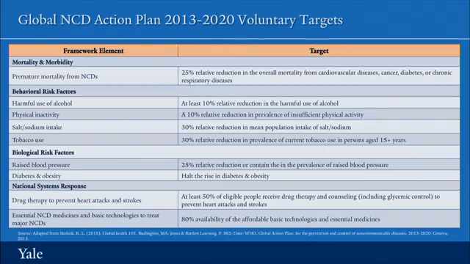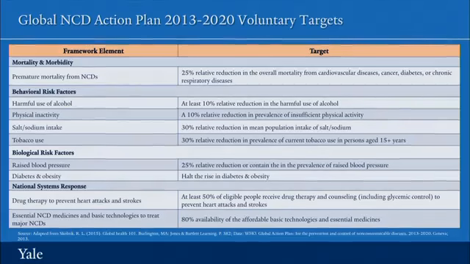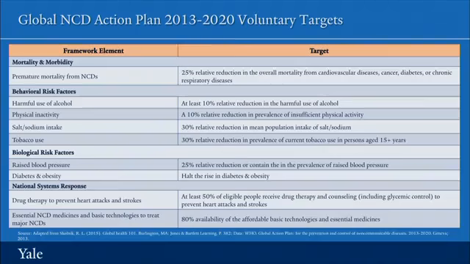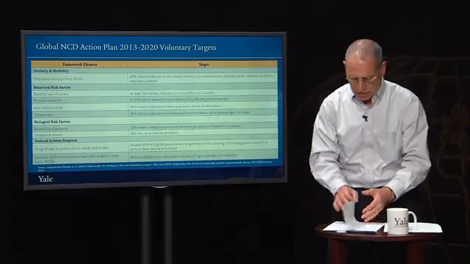cancer, diabetes, or chronic respiratory diseases, at least a 10% reduction in the harmful use of alcohol, a 30% relative reduction in the prevalence of current tobacco use in persons 15 and over, halting the rise in diabetes and obesity, reducing the risks from high blood pressure, and trying to ensure in a systems response that at least 50% of the eligible people receive drug therapy and counseling to prevent heart attacks and strokes, and that there should be 80% availability of the affordable basic technologies and essential medicines to deal with the most important non-communicable diseases as well.